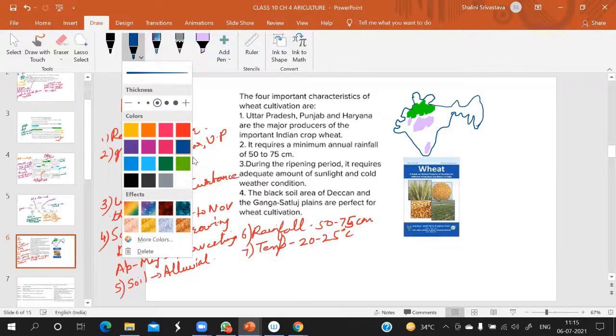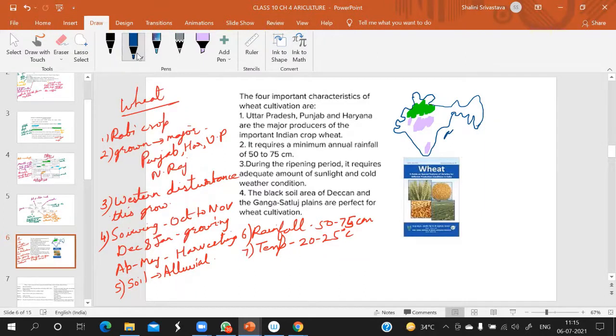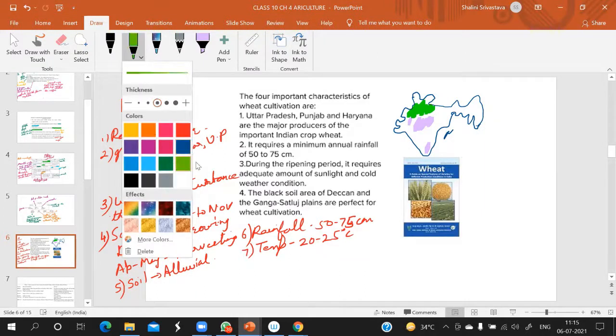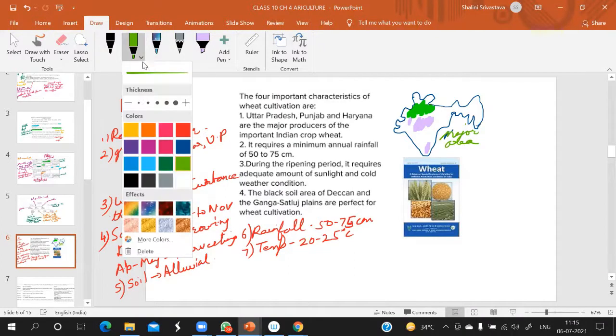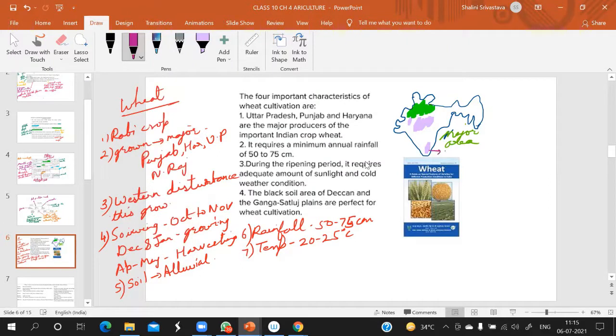Yes, ma'am. I'm writing here: major areas. And this one, purple color, is the minor area. This is minor. I hope it is clear. Wheat. Now let us see this one.